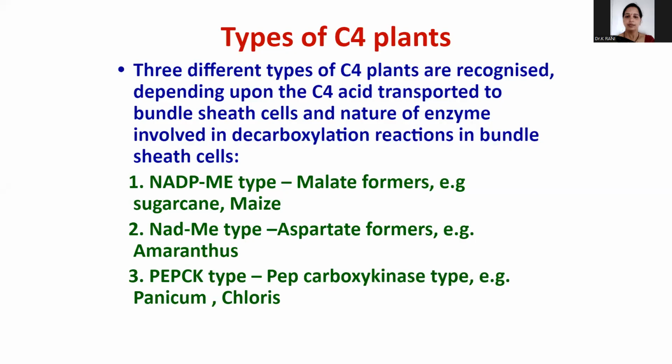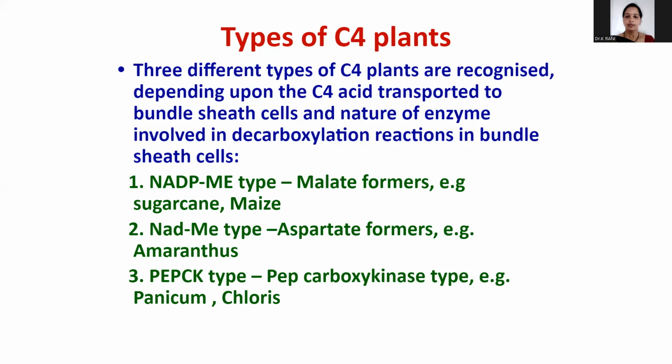And so, the types of C4 plants. Three different types of C4 plants are recognized, depending upon the C4 acid. As I told you, malic acid, aspartic acid, and oxaloacetic acid. So these are all types of C4 plants.